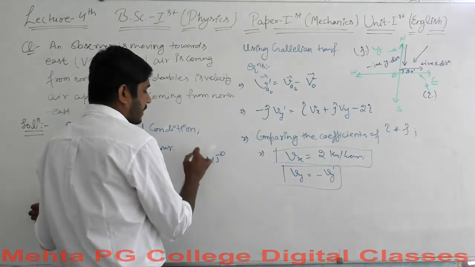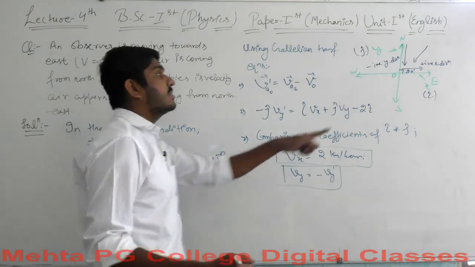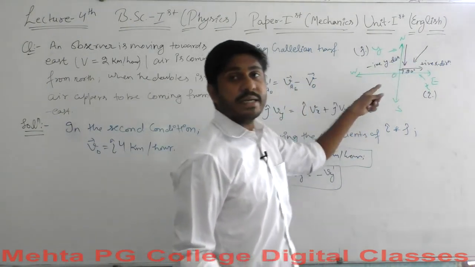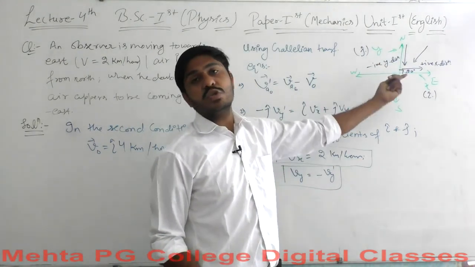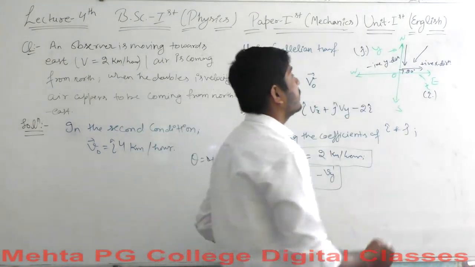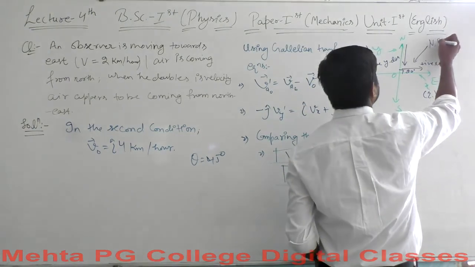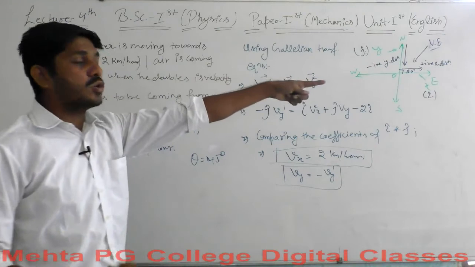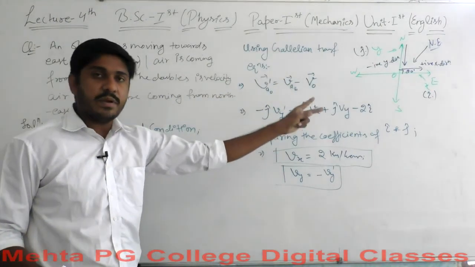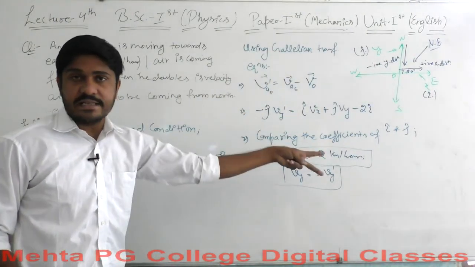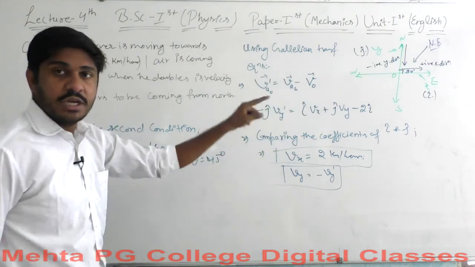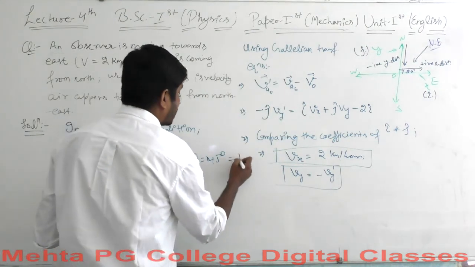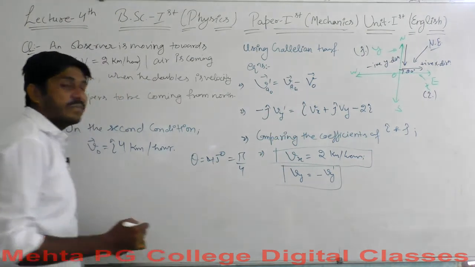The angle theta will now be 45 degrees because it is dividing this quadrant in two halves, because this is the northeast direction. It divides the northeast quadrant into two equal angles of 45 degrees each, and 45 degrees is equal to pi by 4.